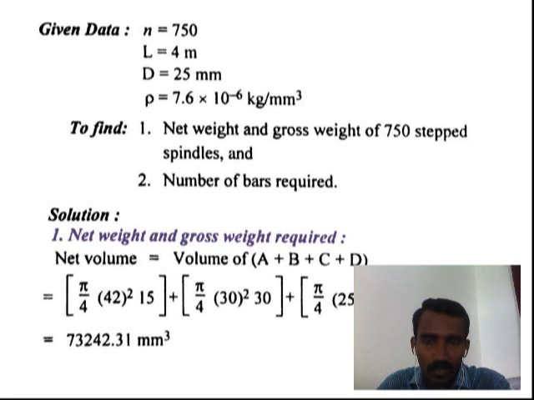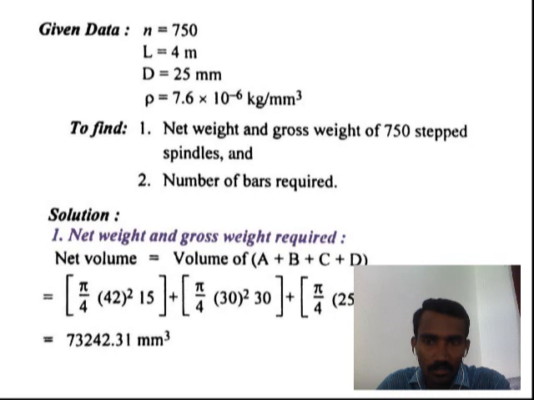First of all, find out the net volume of the component. Net volume means volume of the stepped shaft: volume of portions A, B, C and D, find each out and then add them to get the net volume of the component. Here consider the stepped shaft as a circular cross section.